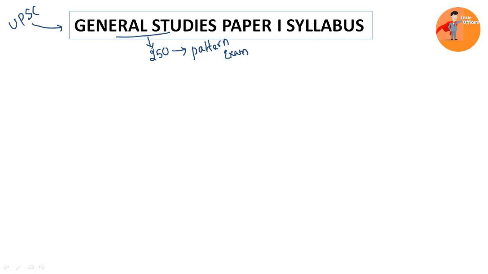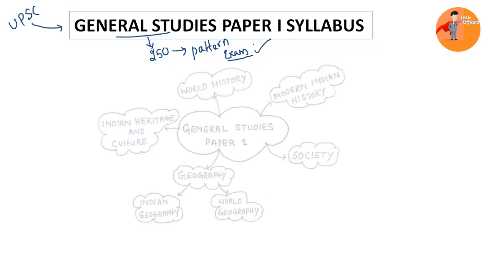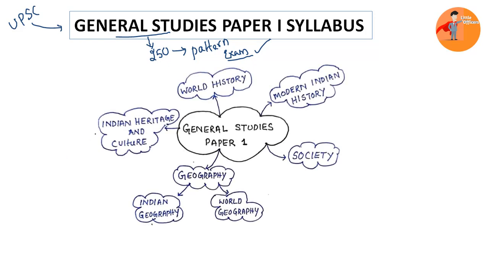Now, let us see what are the broad concepts and contents that are there in the General Studies paper 1. We have 5 topics altogether. The first one is related to Indian heritage and culture, generally referred as art and culture. Then you have world history, then modern Indian history, then Indian society and geography. Further, this geography is divided into Indian geography and world geography. So now let us understand one by one elaborately.